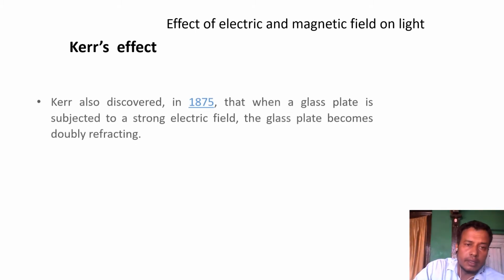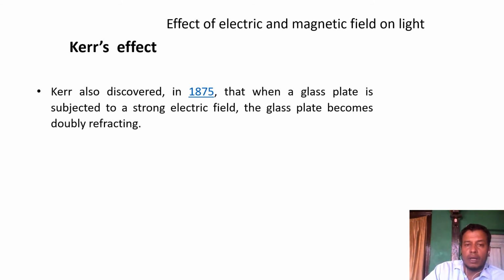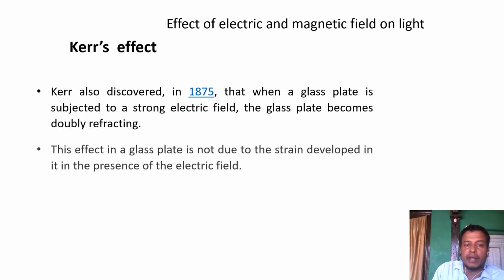As concerned to the Kerr effect, a glass plate is usually not double refracting. When this glass plate is kept in a strong electric field, the glass plate becomes double refracting. Double refracting means when light is passed through it, it splits into two rays. Usually when light travels from one medium to another, it bends in a single direction, but in some materials the light splits into two rays, the ordinary and the extraordinary. That is called double refraction. Double means two times refracting.